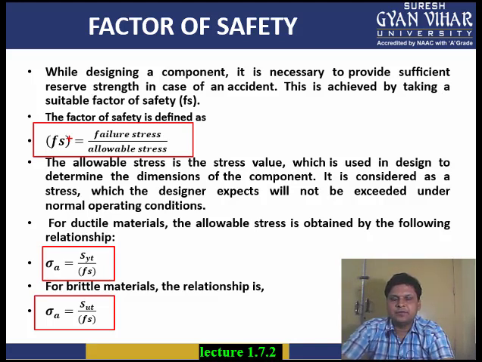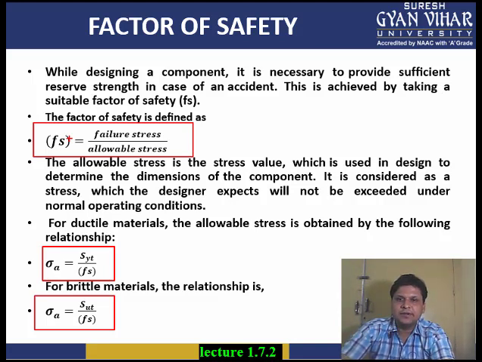See, if we design any component on the basis of the maximum load which it can bear, then what will happen? Whenever load is applied on it, and if that is the maximum load, then the material will fail. Therefore, we always design a material in such a way that there are lesser chances of accidents or failure. So factor of safety is basically the ratio of failure stress upon allowable stress.